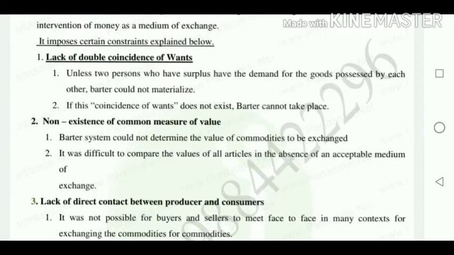That is, if you have something extra, then only you give to your friends or your relatives. Likewise here also, if both the buyer as well as the seller have something extra, something surplus, here extra is mentioned as surplus, then only they exchange their goods. Otherwise barter system cannot take place.